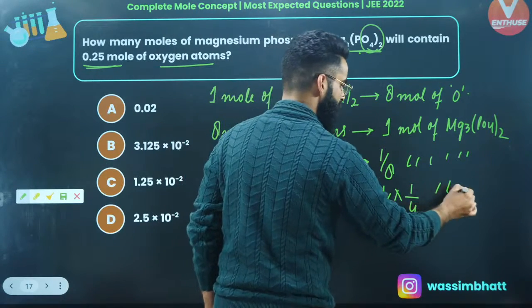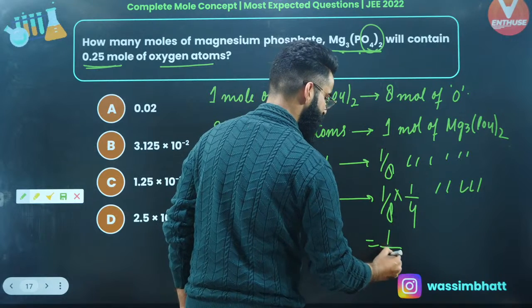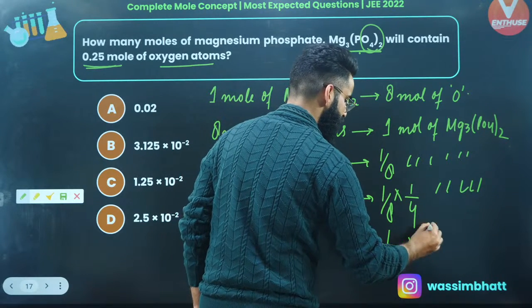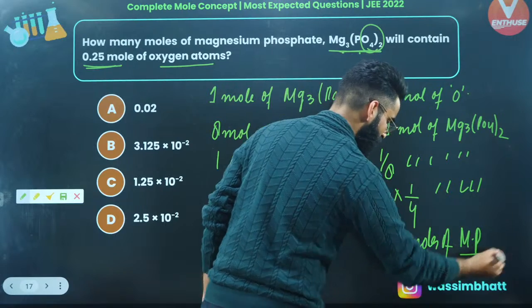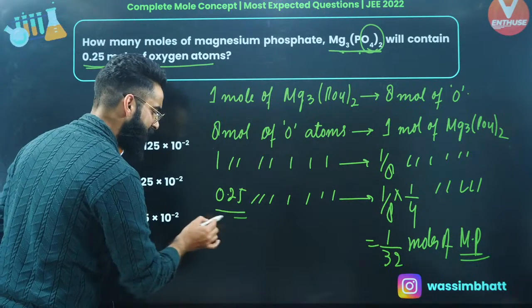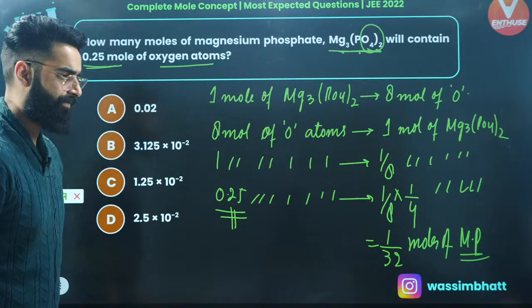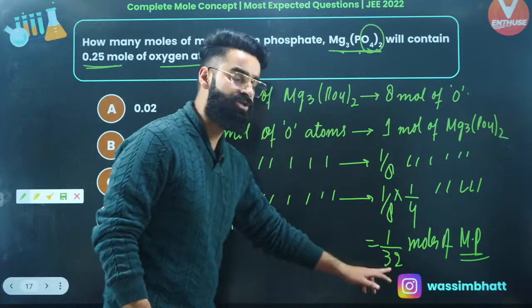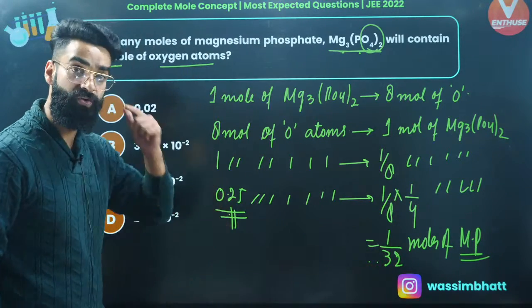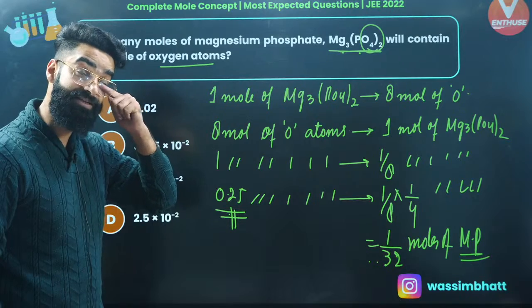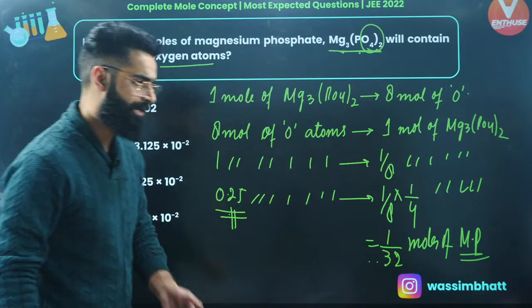It's going to be moles of magnesium phosphate. So 1 divided by 32. These are going to be the moles of magnesium phosphate which exactly contains 0.25 moles of oxygen atoms, right? So basically we got to know these many moles of magnesium phosphate exactly contains 0.25 moles of oxygen atoms. That's something which I was supposed to calculate.